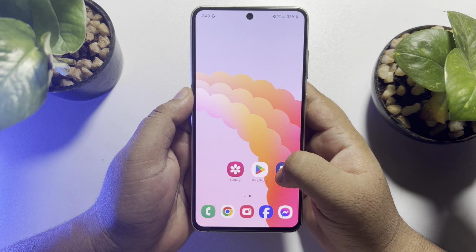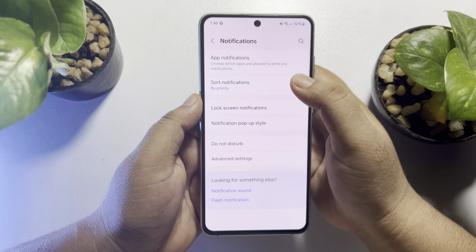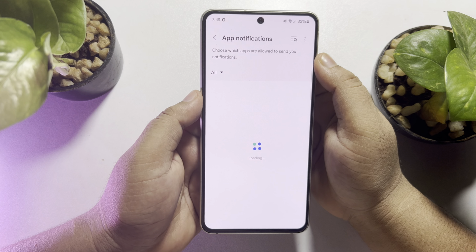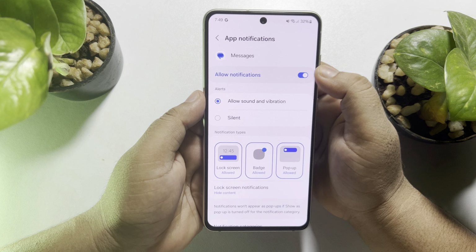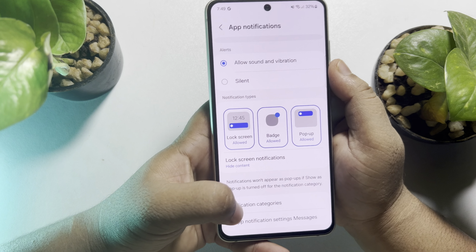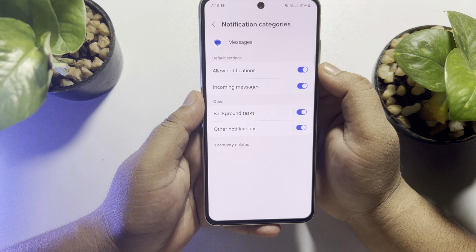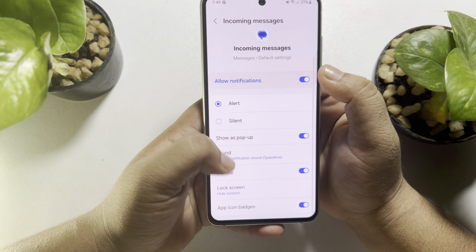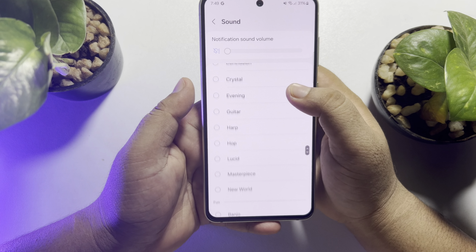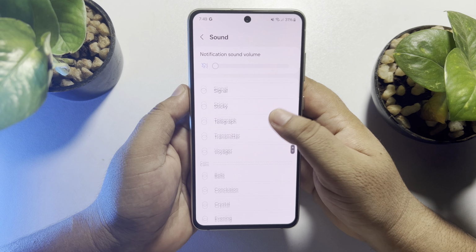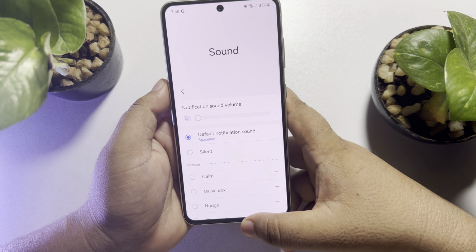I'm going to open my Android phone settings, tap on notifications, tap on app notifications, and for example, I'm opening message, tapping on notification categories, tapping on incoming messages, tapping on sound. And as you can see, there is no option here to add or upload custom notification sounds. Here's how you can easily add custom notification sounds.